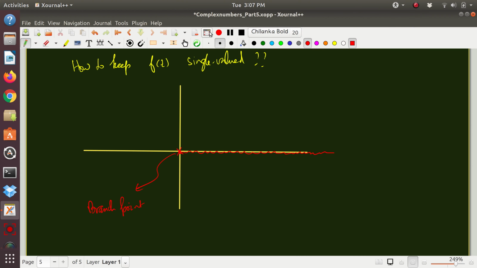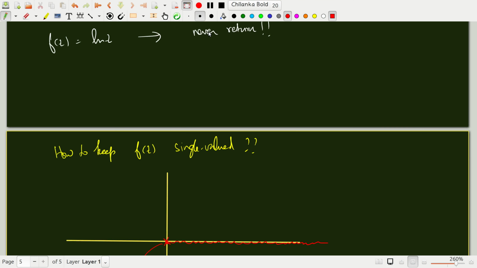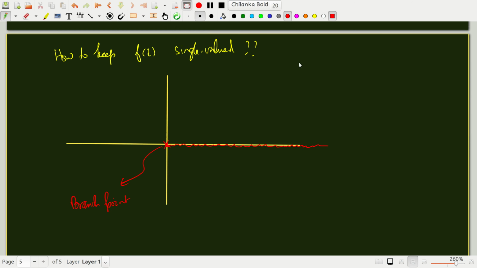This is called a branch cut, because if you draw this branch cut from the branch point and agree not to cross it, then the function will remain single valued.